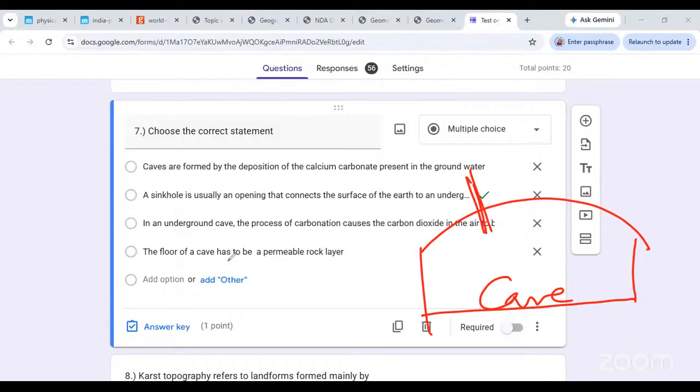Porosity means that there will be pores. There will be larger pores between the grains of the material. There will be pore spaces within which the water can be held, like in clay. So these porosity and permeability have to be remembered. Here in this case, the roof has to be permeable. Otherwise, the water cannot pass through the roof and stalactites and stalagmites cannot be formed.